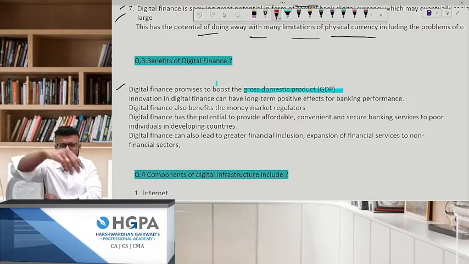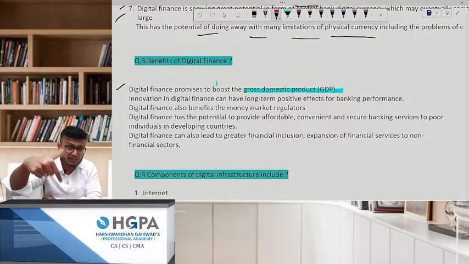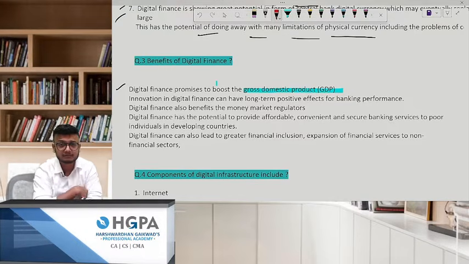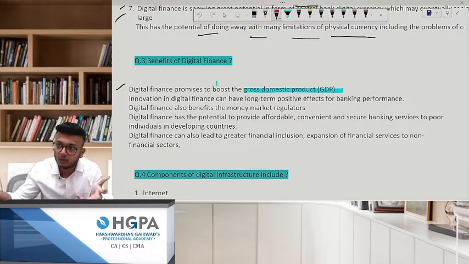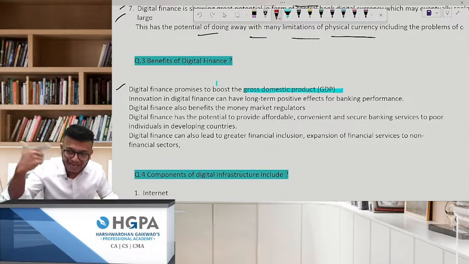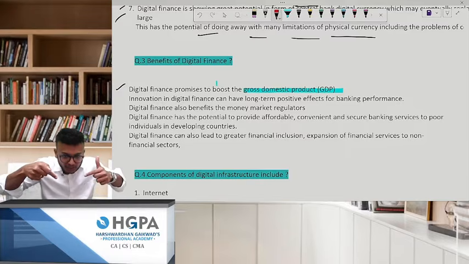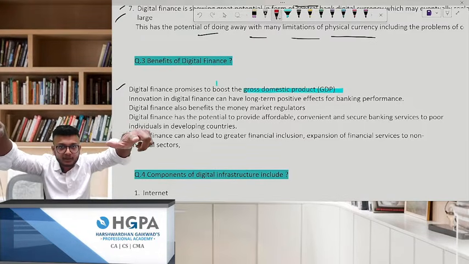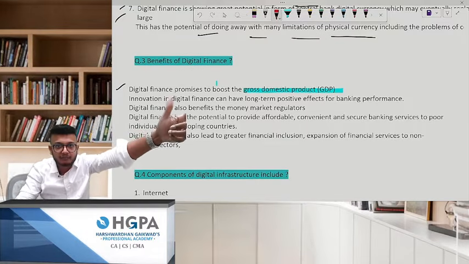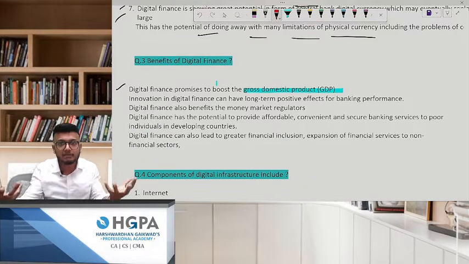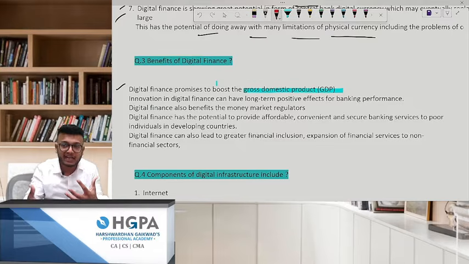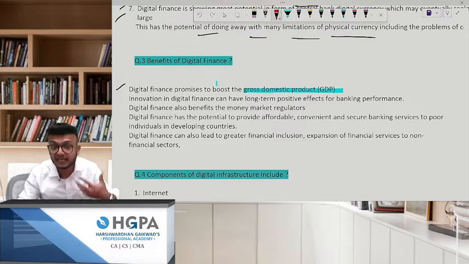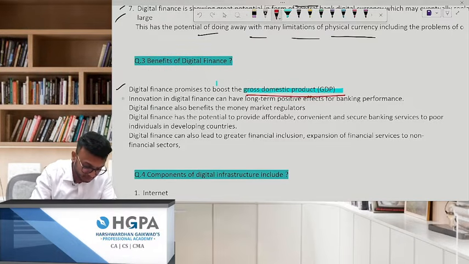No, I want to have a lavish dinner tonight. But I don't want to go to a restaurant. I want everything to be placed at my house. And what are you going to do? You're going to simply go on the app and obviously order it. So your spending is increasing. So eventually, everyone is getting a habit of it, benefiting from it. The revenue is getting increased over there. In India, so many people are spending every now and then. Consumption is getting increased and this is going to increase your GDP.